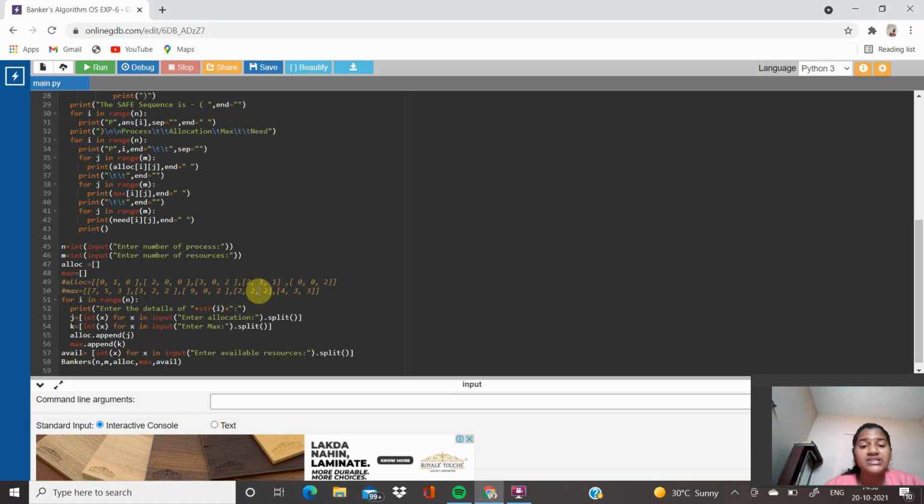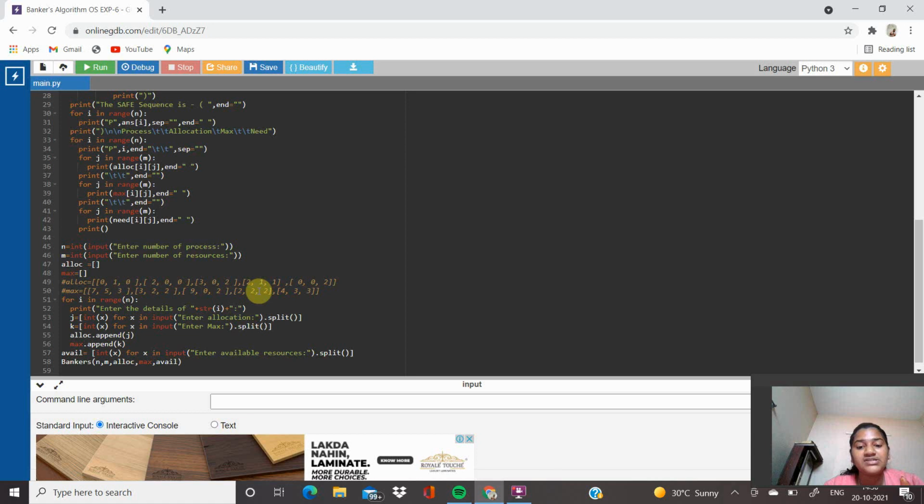Then what is meant by the safe algorithm? First, let work and finish be vectors of length m and n respectively, then initialize work equal to available, and finish to false. If it is safe, the resources are allocated to Pi.